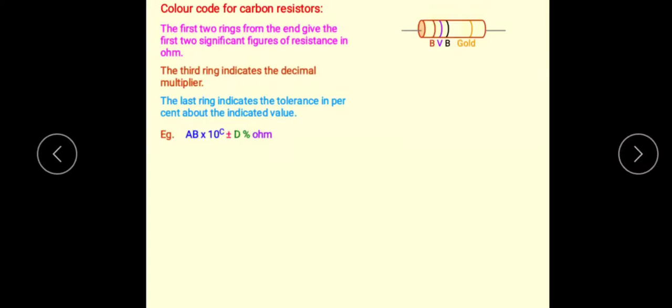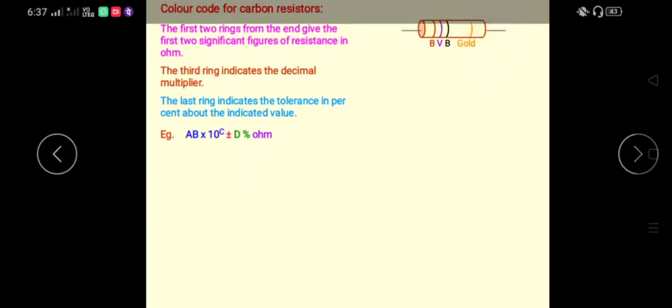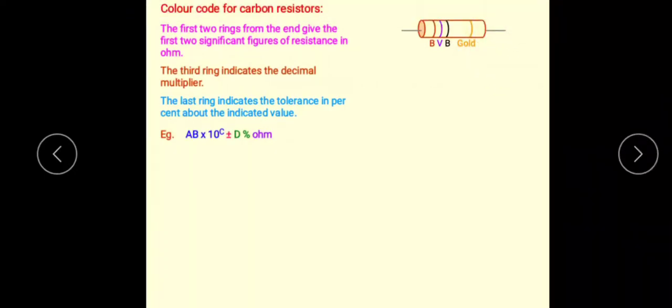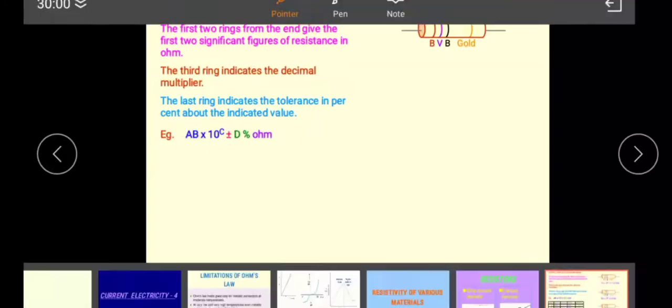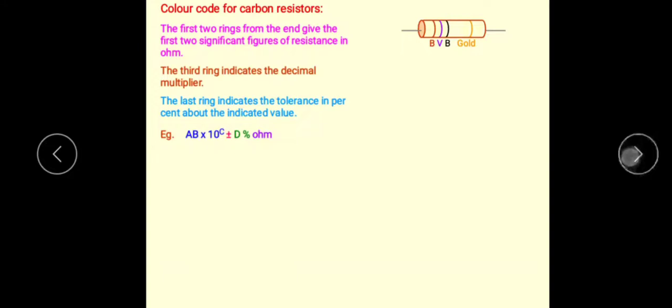That is like AB times 10 to the power C, plus or minus D percent ohms. A and B are the two significant figures: A is one significant figure, B is another. The third ring is the decimal multiplier, in terms of 10 to the power C. Then plus or minus D represents the tolerance. Altogether it is in terms of ohms, because it is the value of resistance. The SI unit of resistance is the ohm.